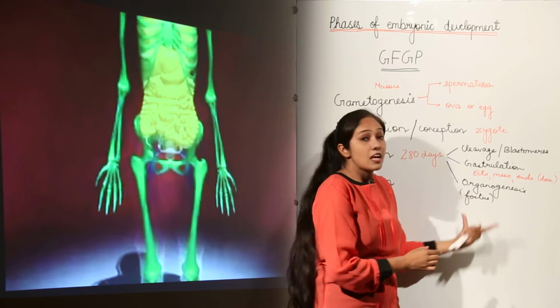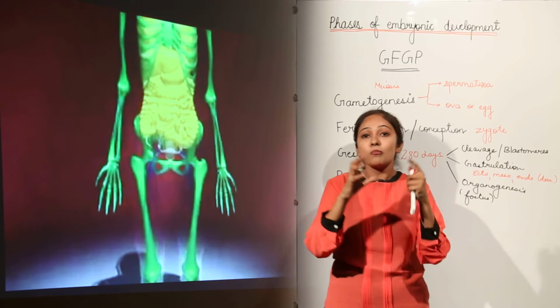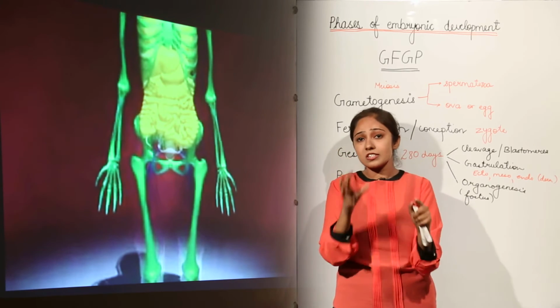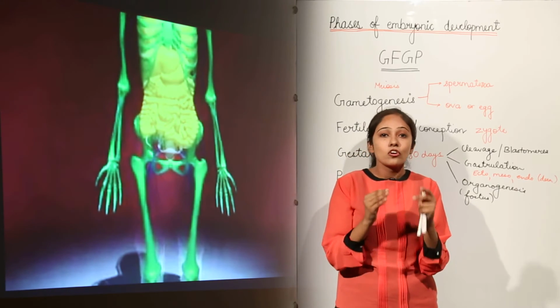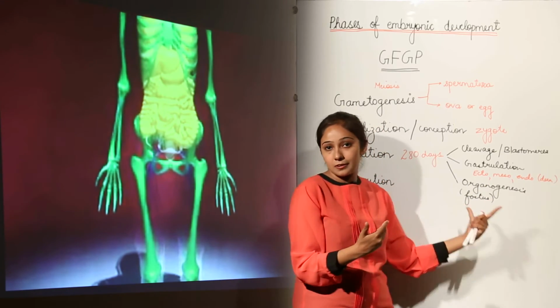What is a fetus? When the basic organs develop, when the organ formation starts, at that stage we call the embryo a fetus.